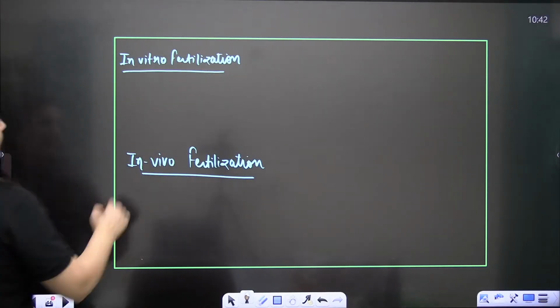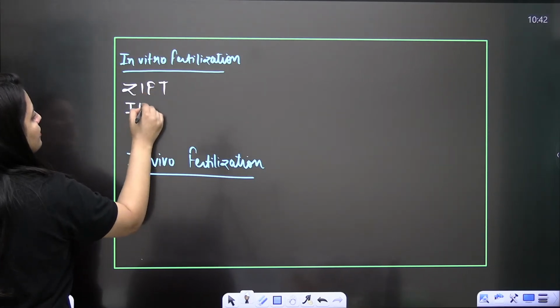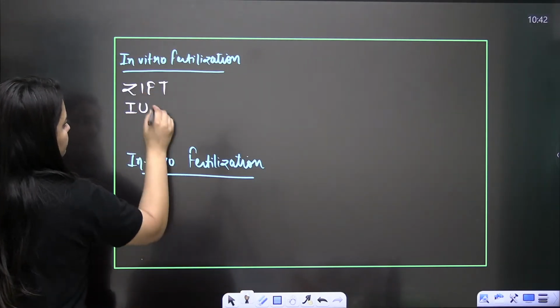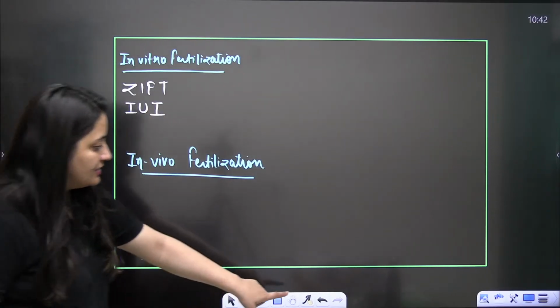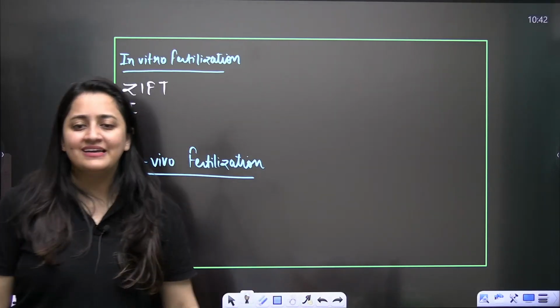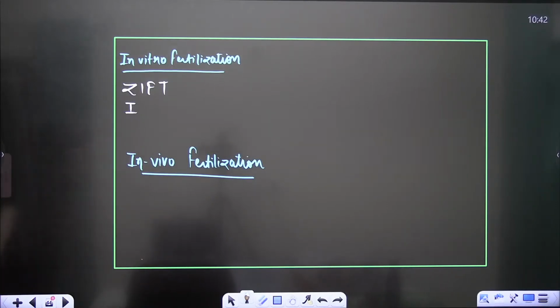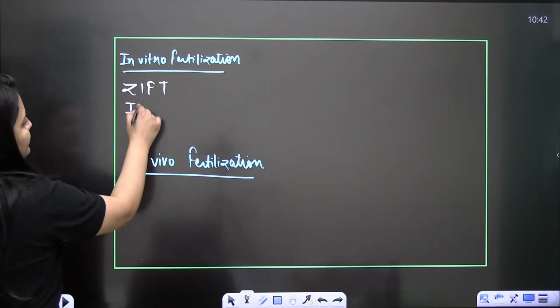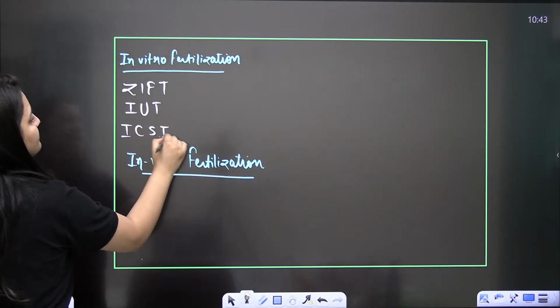So there are techniques here. One is ZIFT. Your intrauterine transfer is there, IUT, and ICSI, intracytoplasmic sperm injection.